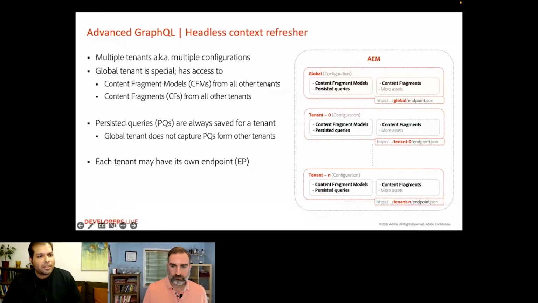Now, the global tenant is special. It has access to all content fragment models from all tenants.